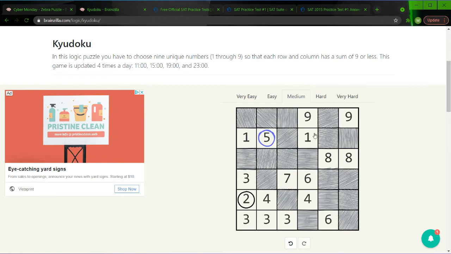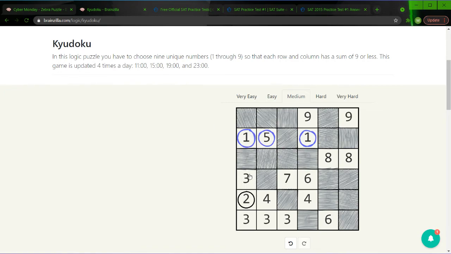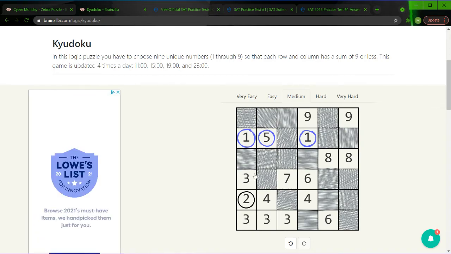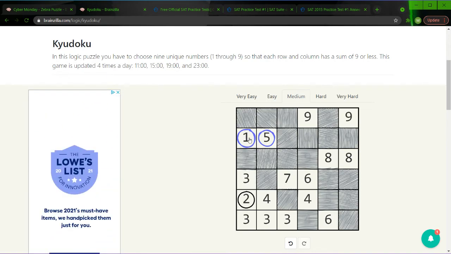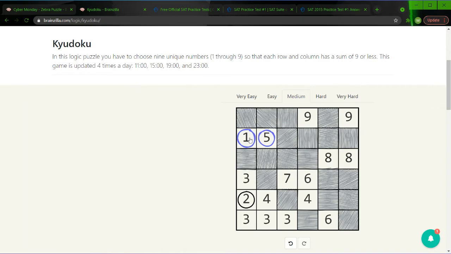We know the 1 has to be on this row. However, just for the sake of logic, hear me out. The max sum of this row is 6 because it's 5 plus 1, regardless of which one it is. Max on this row is 1 plus 2 plus 3, or 6, because we can't have 2 3s. So I'm going to assume that this is the 1. I'm going to assume it's proper because it's more likely to work. I can't disprove that this can't be the 1, but I can prove that this works as a 1 regardless of everything else. So I'm going to assume that.